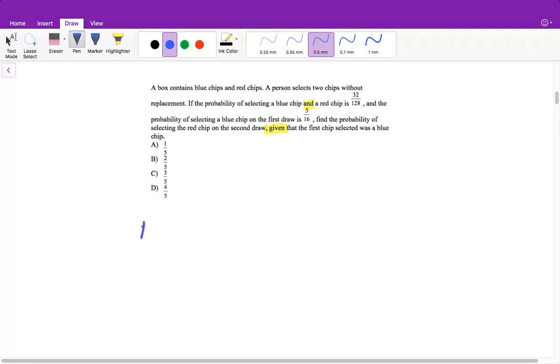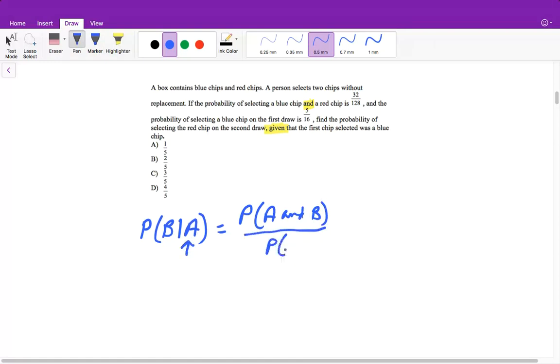So you will be given this formula. The probability of B given A is equal to the probability of A and B happening together, divided by the probability of the first event taking place, which is after the given, so it's divided by the probability of A. So you will be given this, and the thing that you have to be able to recognize is it says given. We're trying to solve for the probability of an event happening, given that something else happened first.